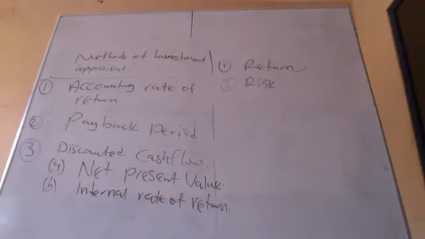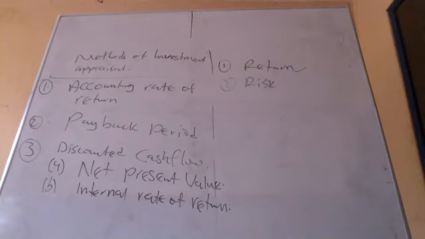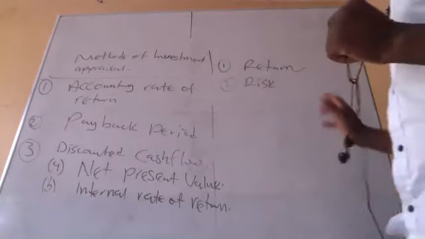This method uses accounting profit to appraise the project, unlike the discounted cash flow techniques. So let's single it out and talk about it.